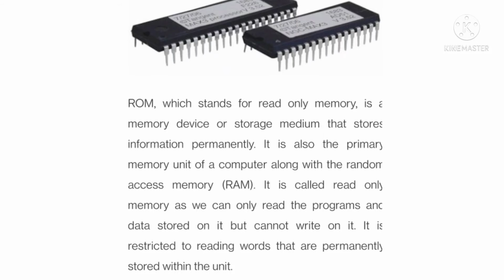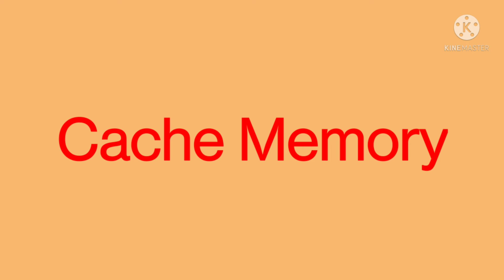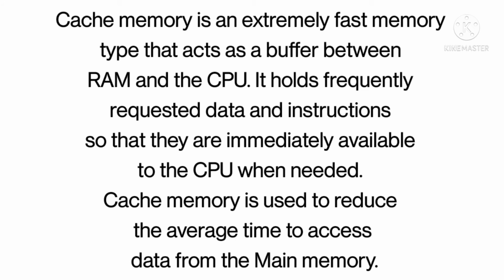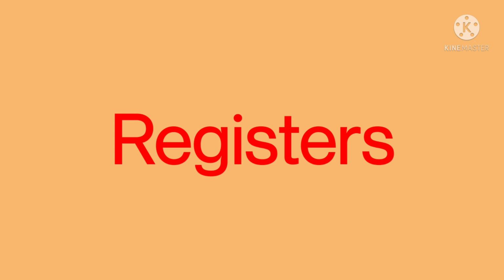Now we will learn cache memory. Cache memory is commonly built in the CPU. Its purpose is the same as the registers. Cache memory is an extremely fast memory type that acts as a buffer between RAM and CPU. And cache memory increases the speed of our CPU main memory and reduces the average time to access data from the main memory.